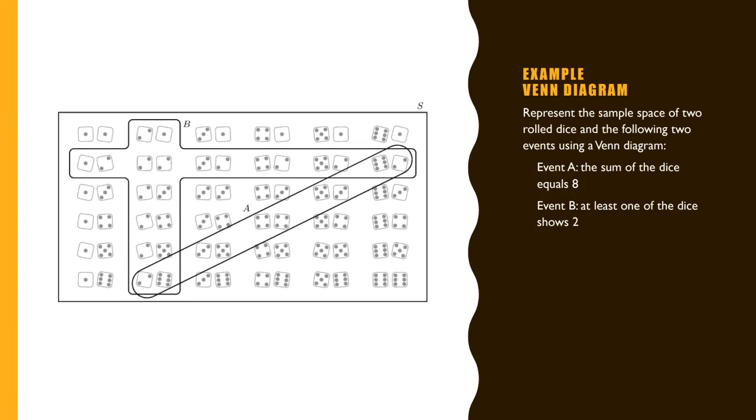If you add them, you can add them up to 8. So 6 plus 2, 5 plus 3, 4 plus 4, 3 plus 5, and 2 plus 6. So all these add up to 8. And then we have another subset of sample space, where at least one of them is showing face of 2. So if you see 1 2, 2 1, 2 2, 2 3, 2 4, and so on, right? So we have all this. This is a way of showing them. Okay.